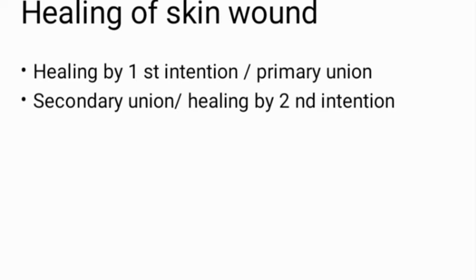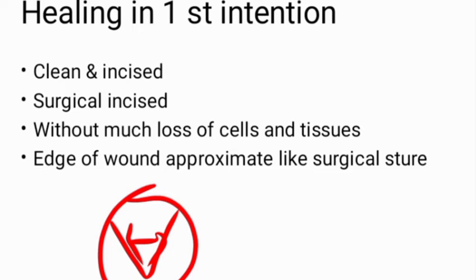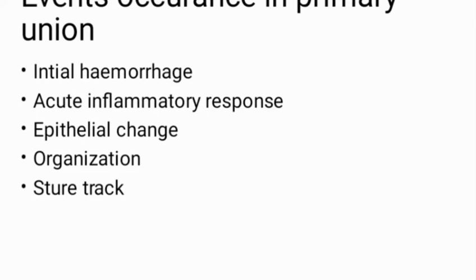Now we will discuss healing of the skin wound. There are mainly two types: healing by primary intention and healing by secondary intention. In healing by primary intention, what happens? The wound should be clean, uninfected, surgically incised without loss of cells, and the wound edges should be in close apposition, meaning there is less gap between the adjacent tissue. These are the features of healing by first intention. Mainly surgical healing occurs this way.